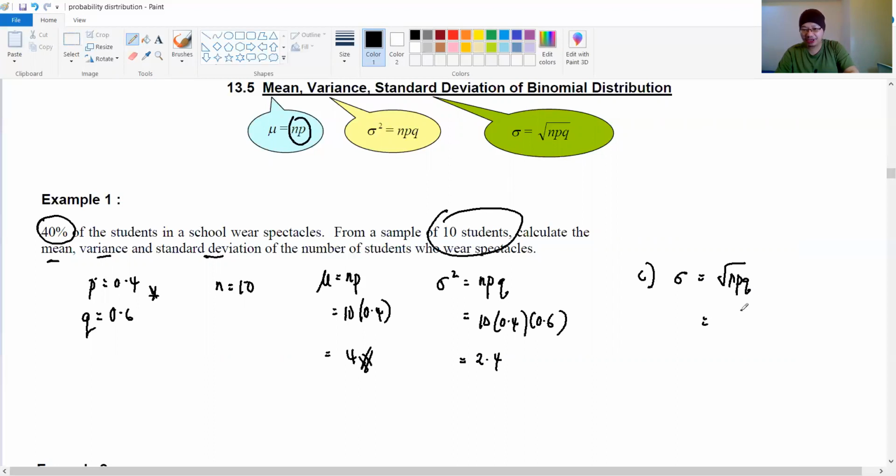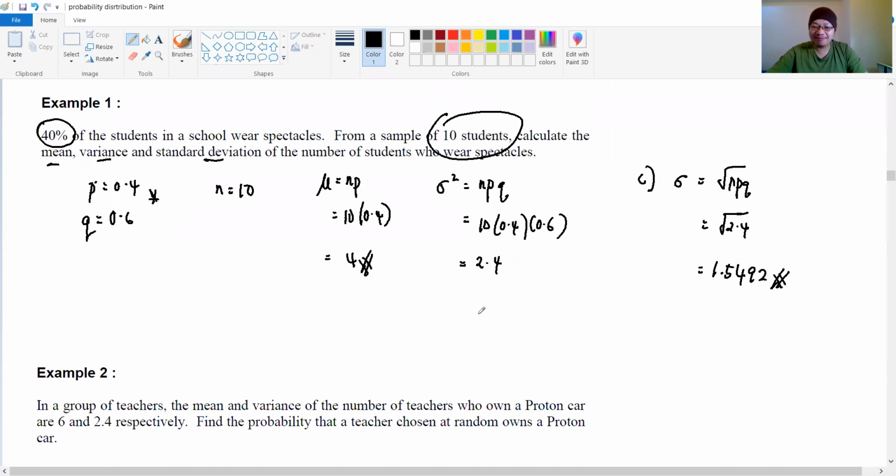Your NPQ is 2.4, so just do the square root. The answer is 1.5492. Then settle. 2 marks, 2 marks, 2 marks. See how easy it is? So that is your example 1.